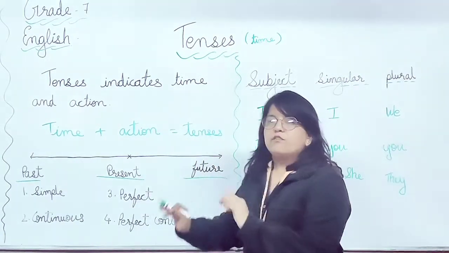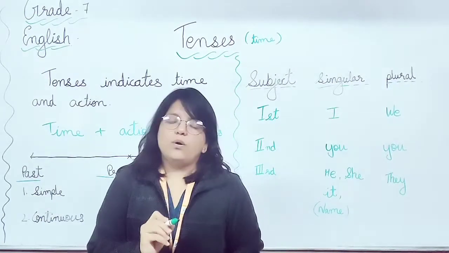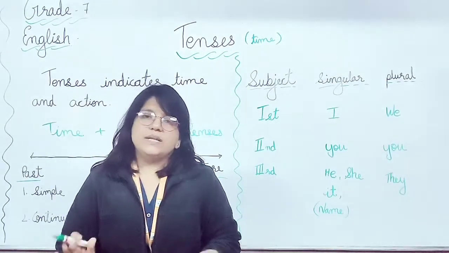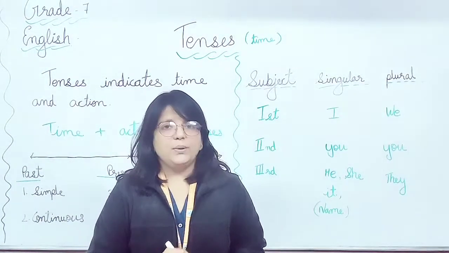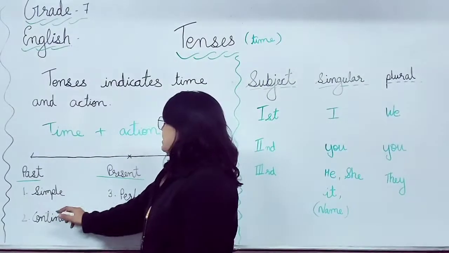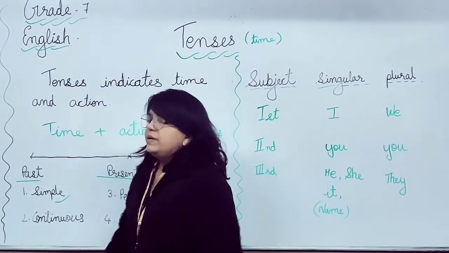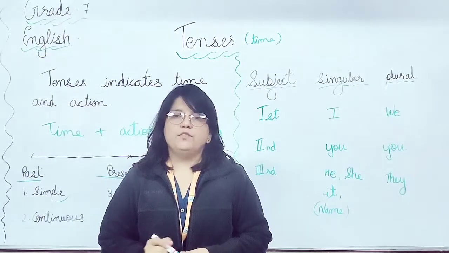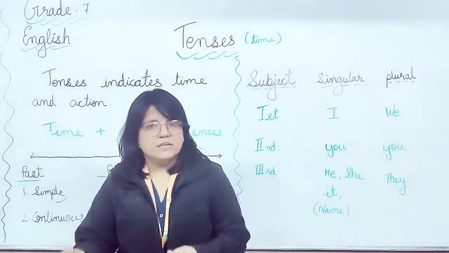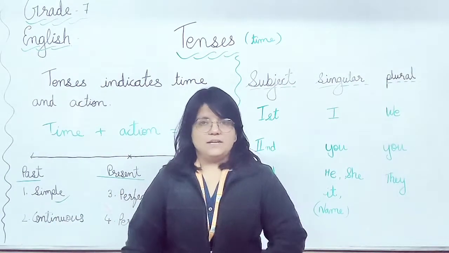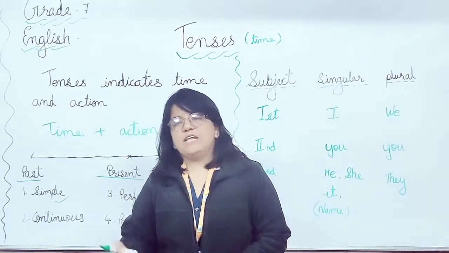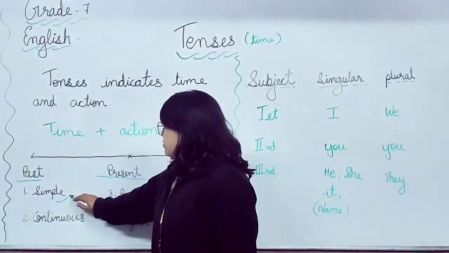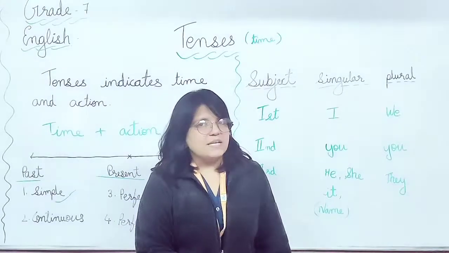Same thing with future also. Means total in all we are having 12 types of tenses. But today in this lecture we will have only simple tenses of all the 3 types: simple past tense, simple future tense and simple present tense. Means all the 3 types we will have in this lecture. So we will start with the simple tenses.